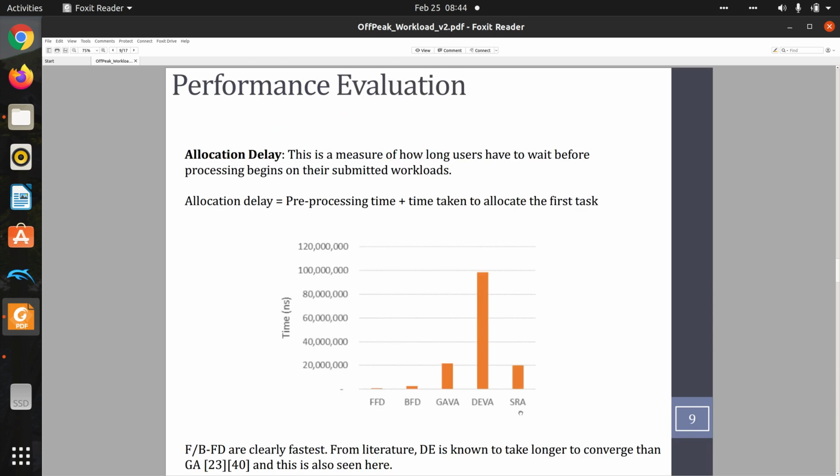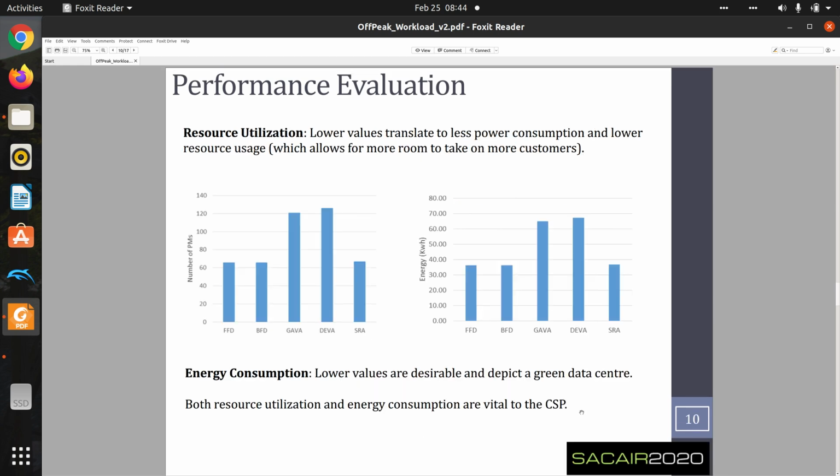For our performance evaluation, we took 5 metrics. The first is allocation delay, which is a measure of how long the user has to wait before the processing of their submitted work begins. Here we consider it as the preprocessing time plus time taken to allocate the first task. And from our results, we can see that the greedy approaches perform the best, as they use the least time, while the meta-heuristic DEVA, which is the differential evolution, takes the most time, and this is because it requires time to converge before allocation begins.